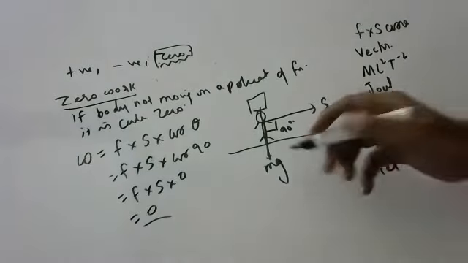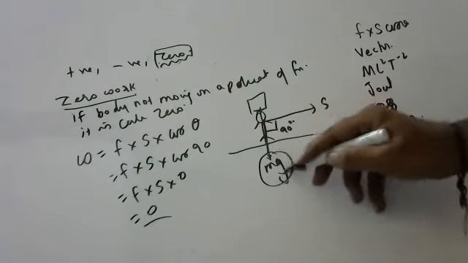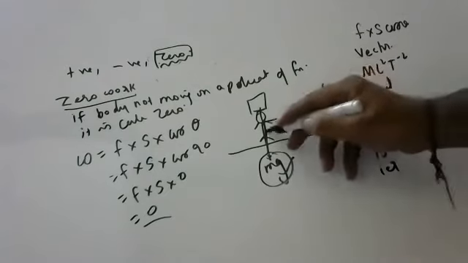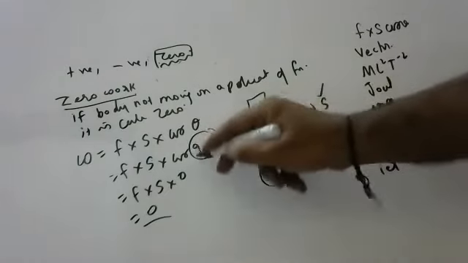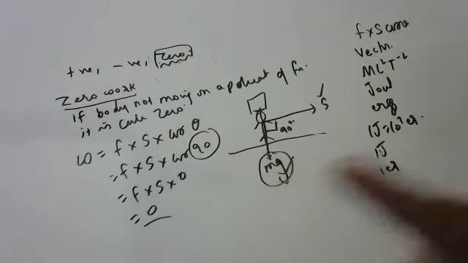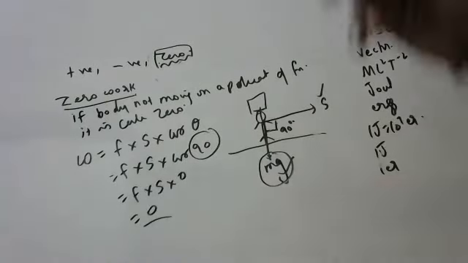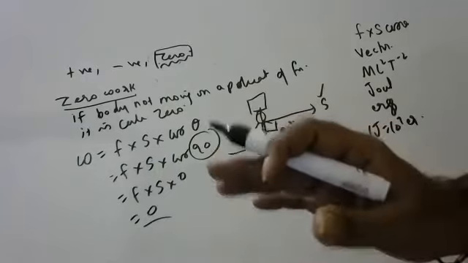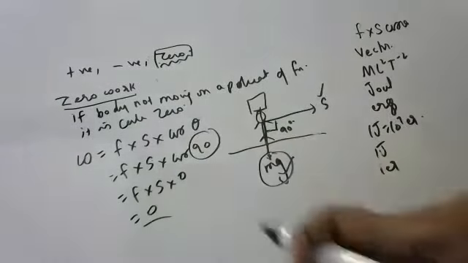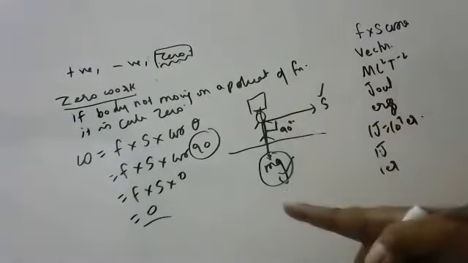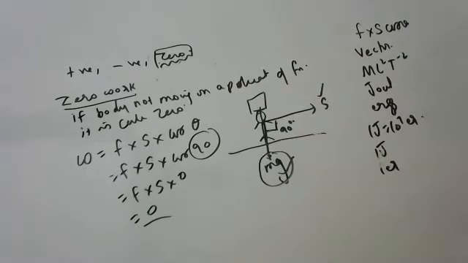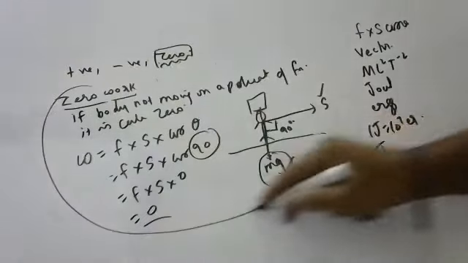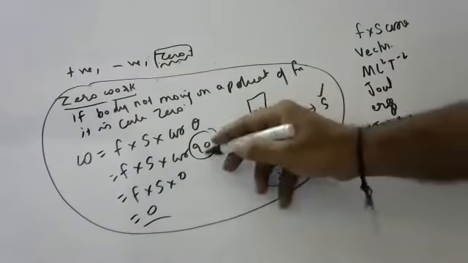According to physics, the railway porter is doing zero work. But if you say you have not done any work, I won't give money, he will slap us. That is a different issue. According to physics, the angle between his force and his displacement is 90 degrees, and cos 90 is zero. So a railway porter is not doing any work. If he is standing, also no work. If he is moving, also no work, because cos 90 is 0. If he is not moving, the displacement is also 0. This is zero work. When is zero work possible? When theta is 90 degrees.